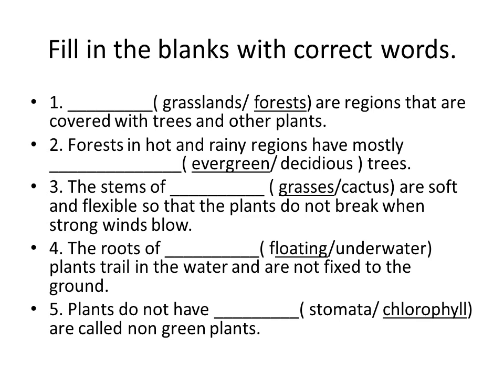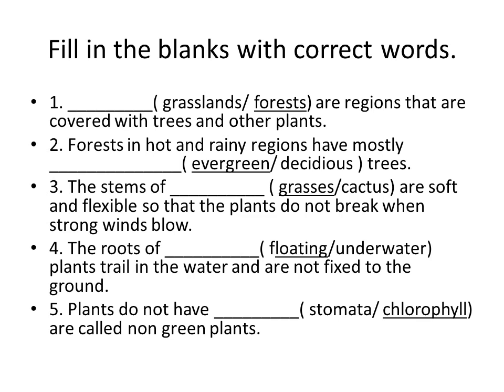So hot and rainy regions means they have evergreen trees. Third one, the stem of dash are soft and flexible, so the plants do not break when the strong winds blow. It is called grasses.